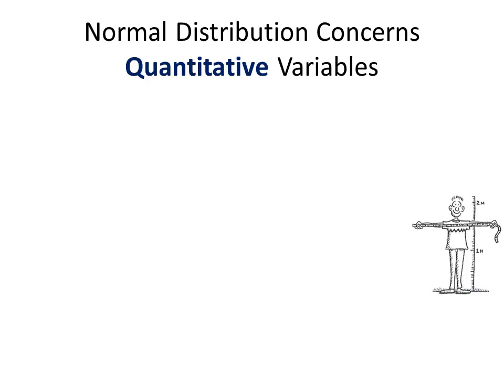Normal distribution concerns quantitative variables. In a previous lecture, we discussed the two types of data or variables, that is, qualitative and quantitative.